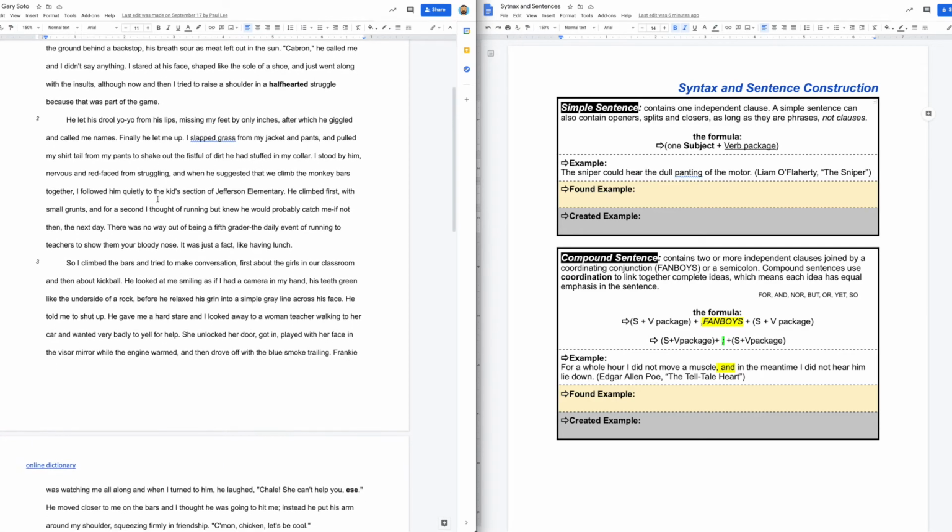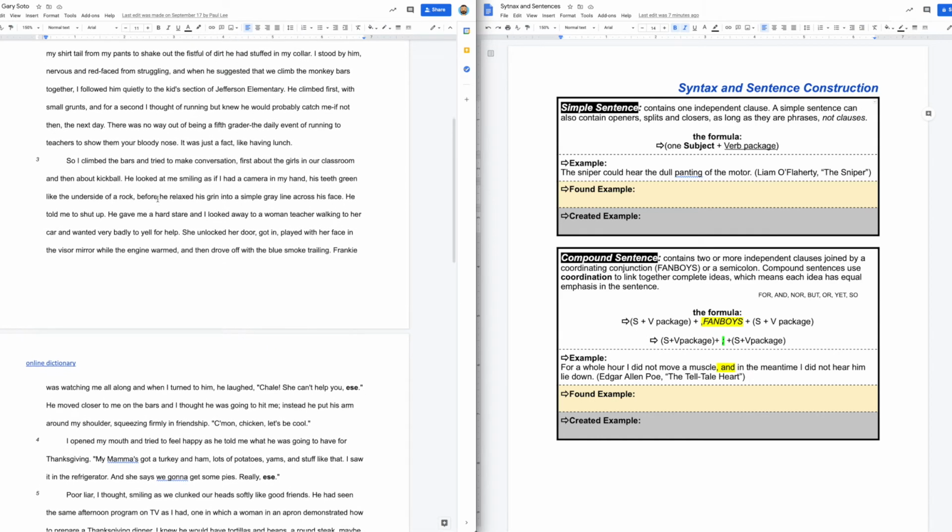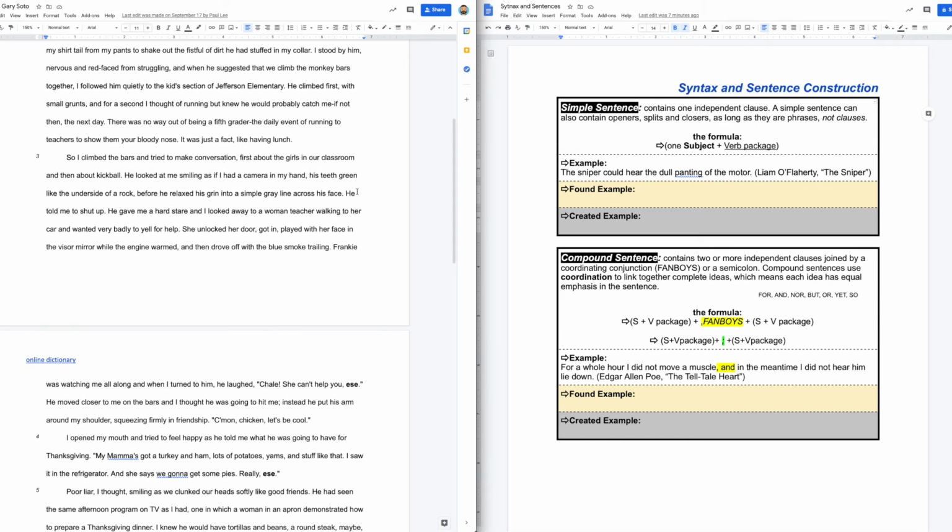And I will find an example of a simple sentence right here in paragraph 3, where he says this. He told me to shut up. It's not a very long sentence. It's a very short sentence. It's got the subject, which in this case, the subject is he, in reference to Frankie T.